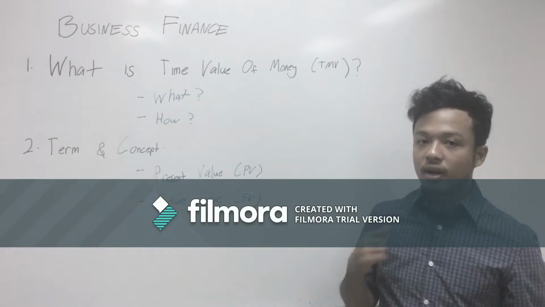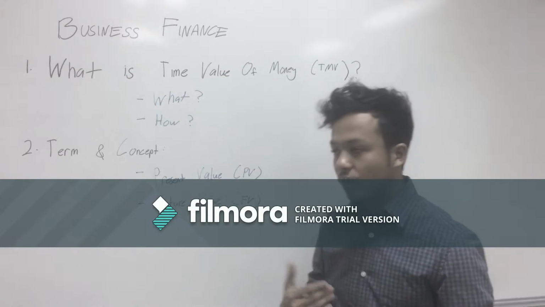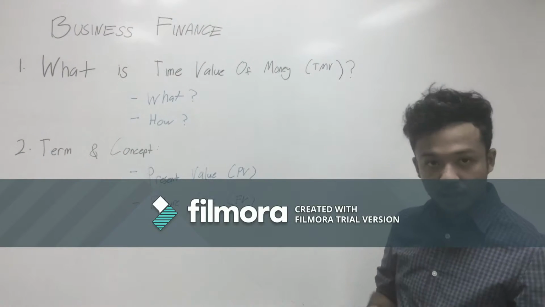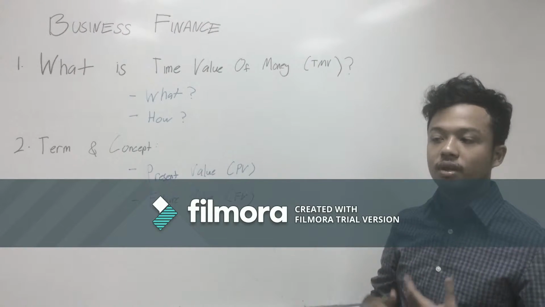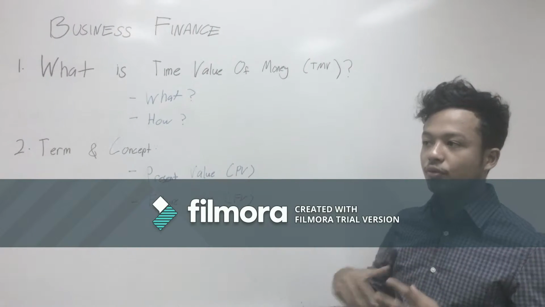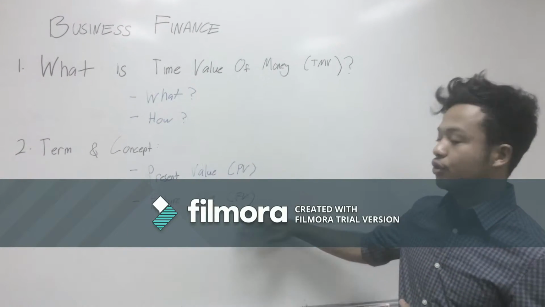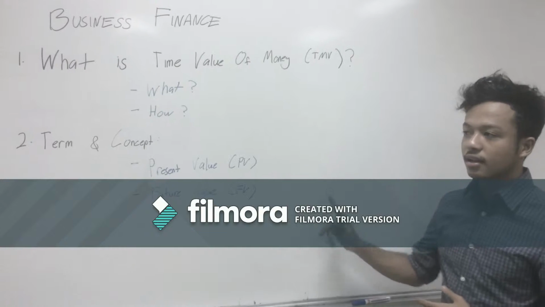For example, if I deposited 500 ringgit in a bank today, that is the present value. However, the value might change because of the interest and because of the inflation in the future. That will make the future value. So that is the second thing.